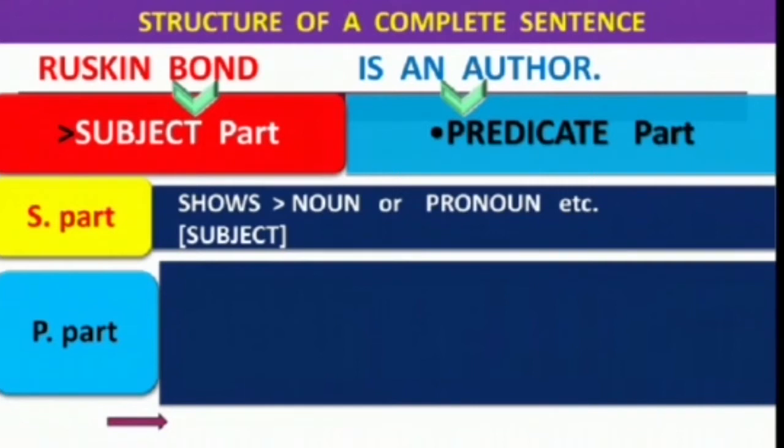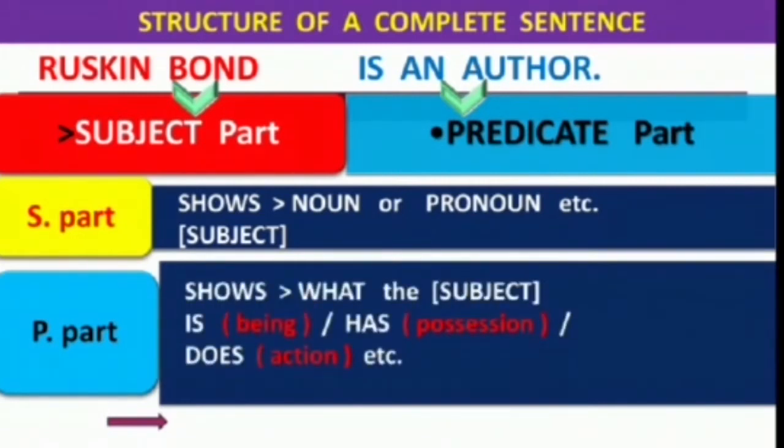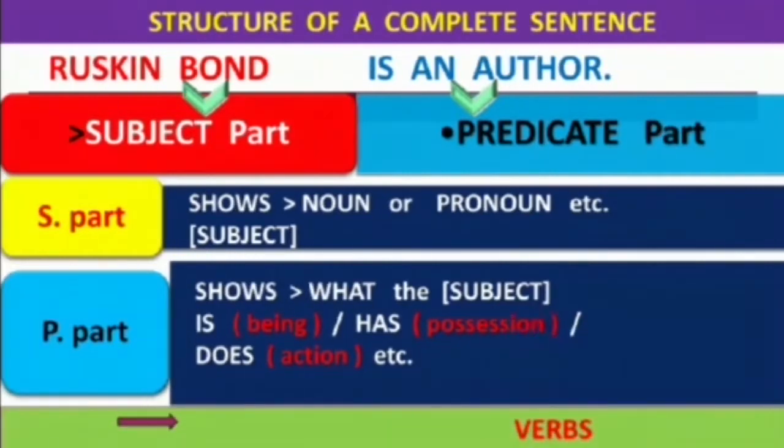It shows a noun or a pronoun which the sentence talks about. The predicate part tells us about that noun or pronoun. It shows the words which inform us the being, possession or action of the subject. Such words are called verbs.